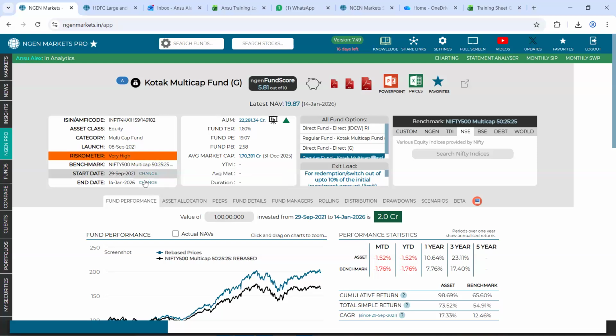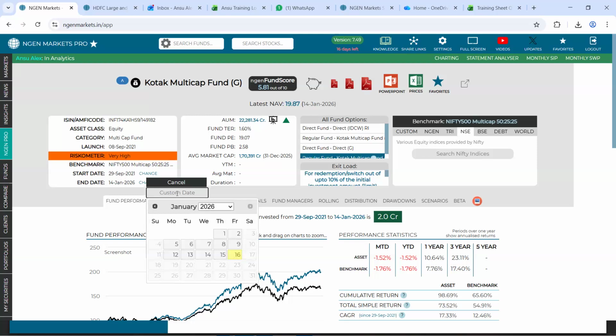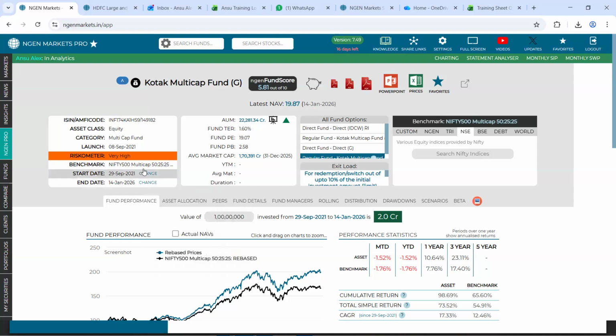Following that are the start and the end date. You have an option to change both by simply clicking on this change option. We have provided you with certain predefined time periods. You can either go forward with them. If not, let's say you want to input your respective custom dates, you can simply search for the same. At the moment, I am not changing this start date.